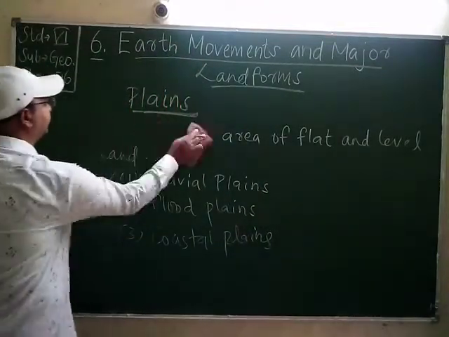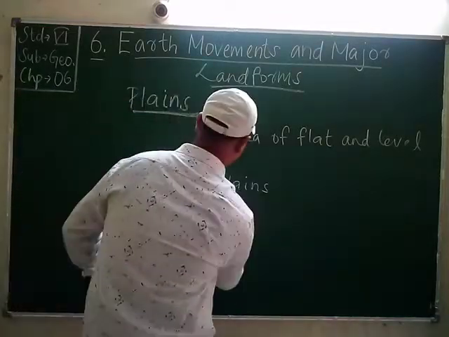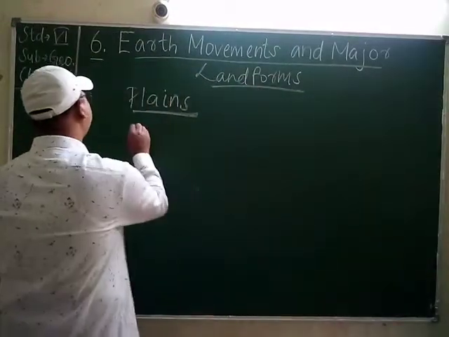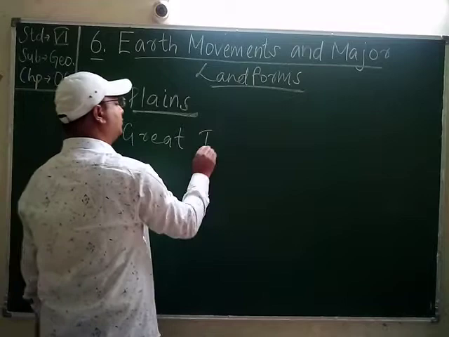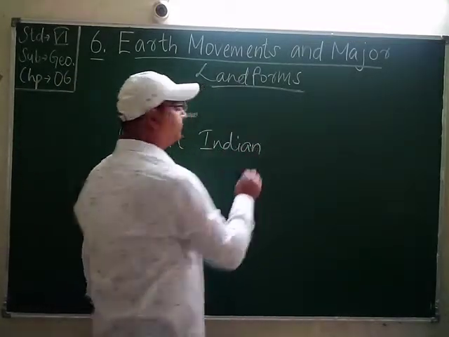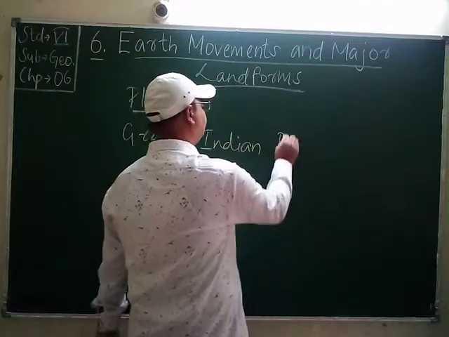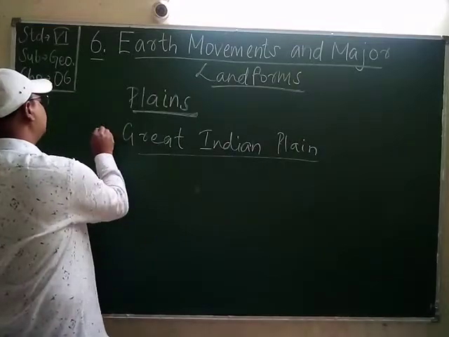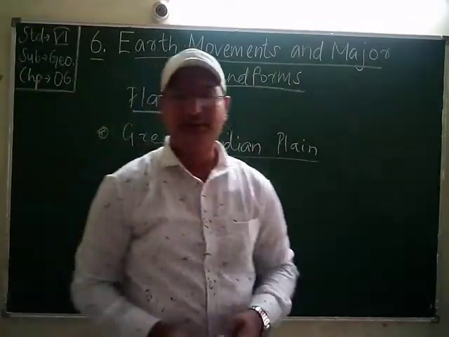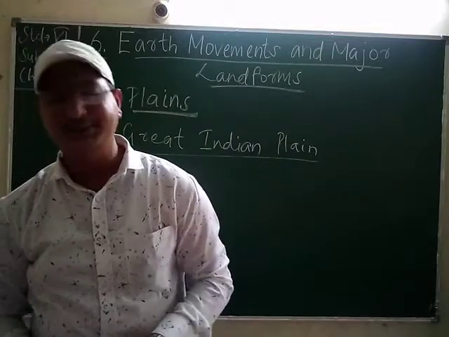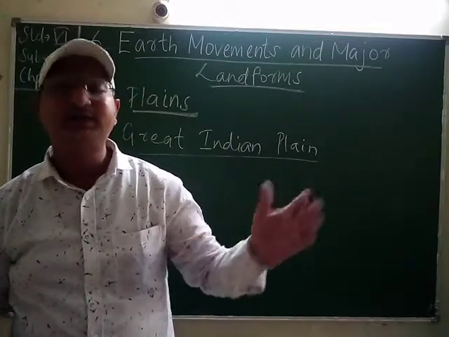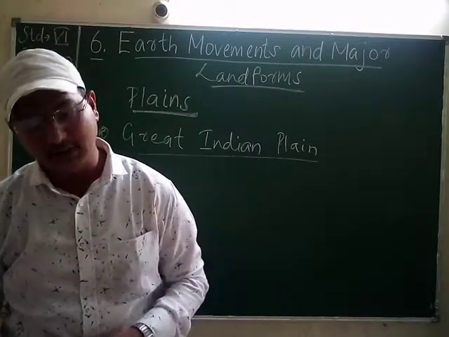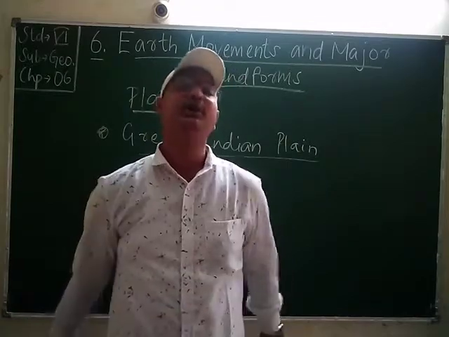We will move further, students. The Great Indian Plains are alluvial plains that stretch in an east-west direction between the Himalayas in the north and the peninsular plateaus in the south.